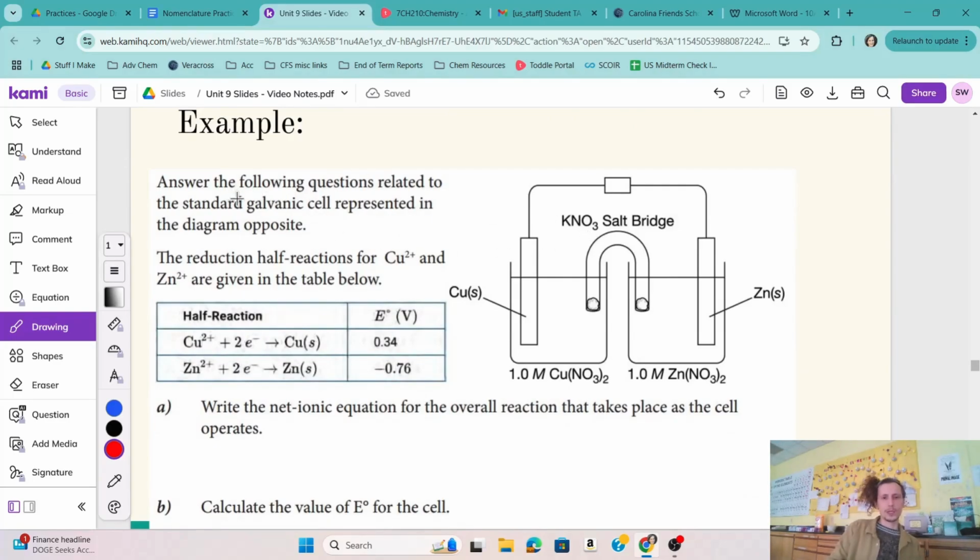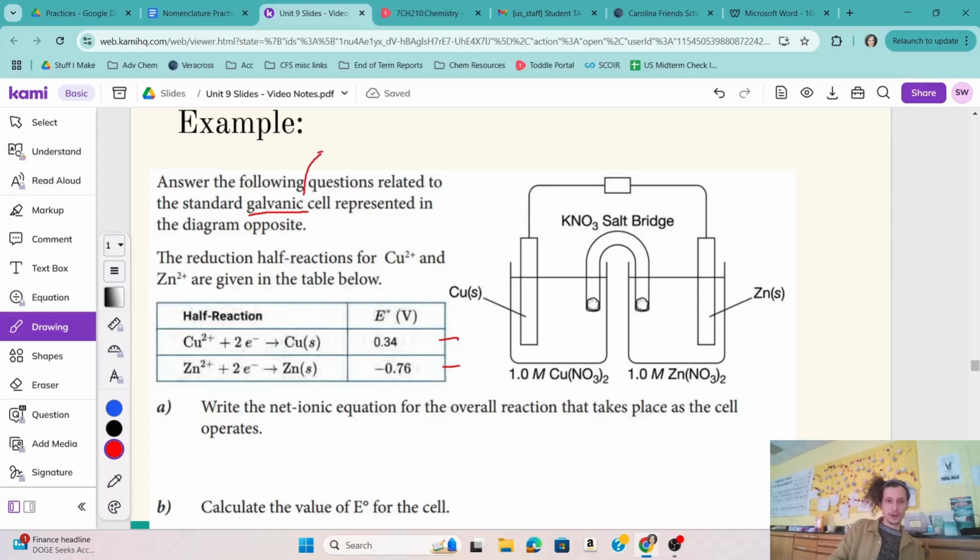So we are given two half reactions, and we're told we've got solid copper, solid zinc, solution of copper ions, solution of zinc ions, salt bridge of potassium nitrate. Great. We are given two half reactions for the copper and the zinc, and we're asked to make a galvanic cell using these two half reactions. Our first question is to write the net ionic equation for what reaction is actually taking place.